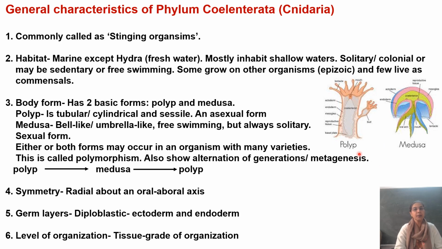It could be that there are basic polyp and the medusoid form in an organism plus certain modifications of polyps, like we have gastrozoids, dactylozoids, gonozoids. There may be certain modifications of medusoid form, like it could be bracts, it could be pneumatophores. So many forms may exist in one organism, and that phenomenon is called as polymorphism. Many forms besides the basic polyp and medusoid forms existing in one single organism.